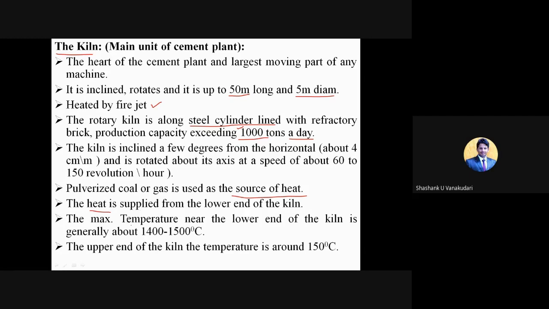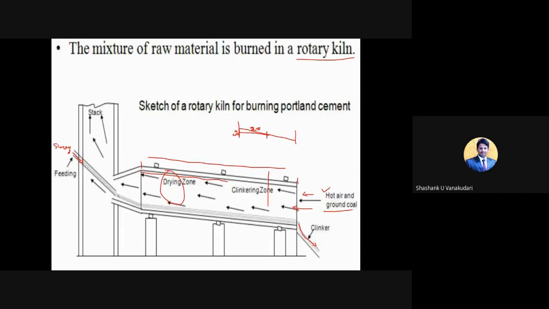The maximum temperature near the lower end of the kiln is about 1400 to 1500 degrees Celsius. Up to this part is considered the lower end. As it travels from this place to this place, the temperature reduces to 1300 degrees Celsius. At this part, which provides the maximum heat, we need to concentrate more while operating the lower end of the rotary kiln.